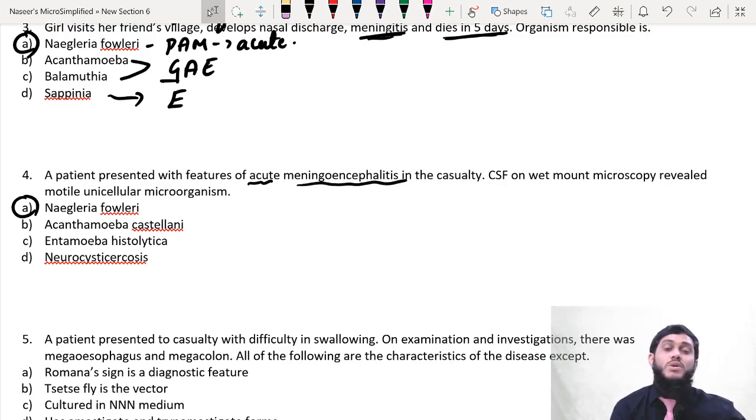Yes, it is possible. So many times in the examination it may happen that they will give the same answer as right. But students will think, because Naegleria was right in that option, it is not possible, maybe I am wrong. That is where the confusion happens. But you should not think like that. Read the question. If your concepts are clear, then the same answers can be right in successive questions.